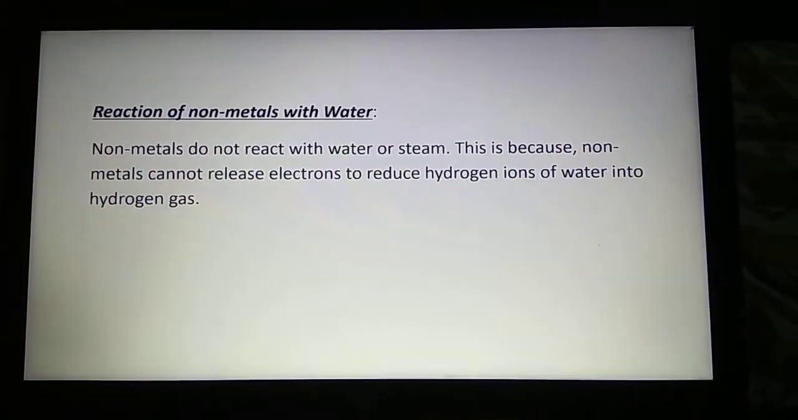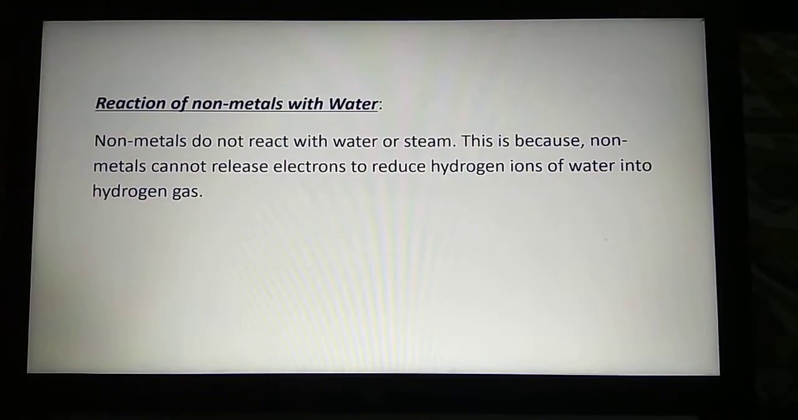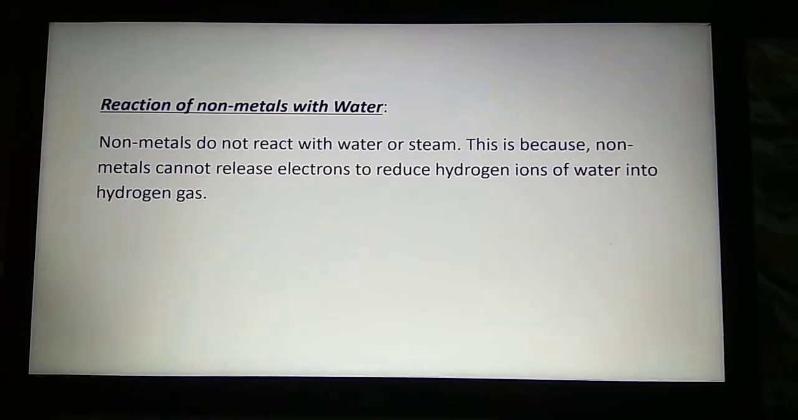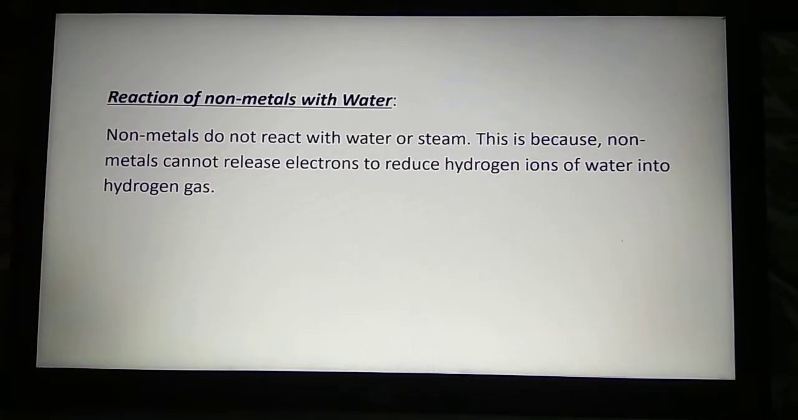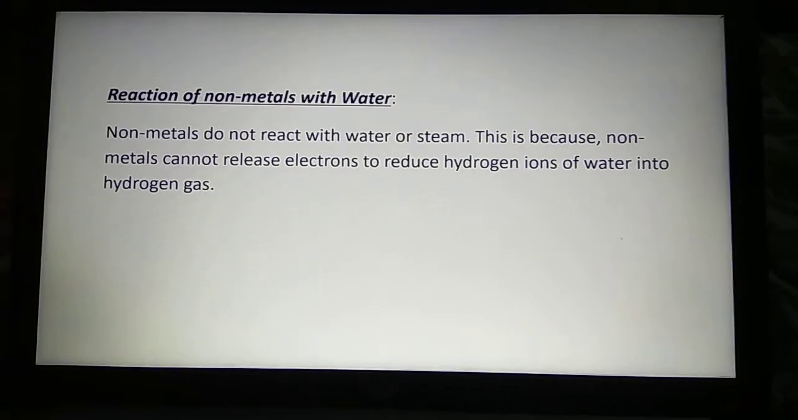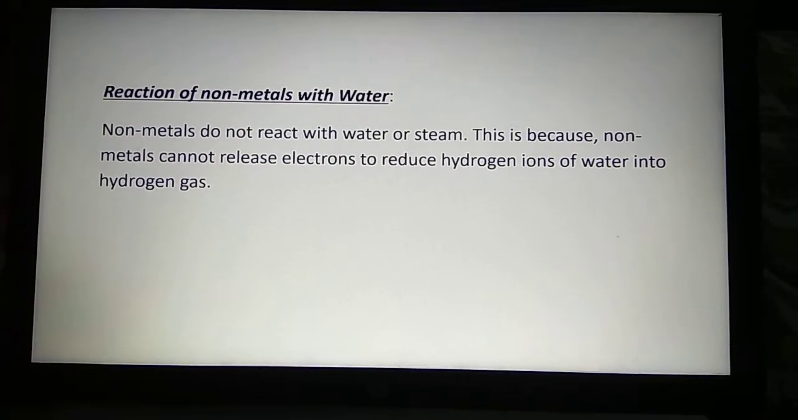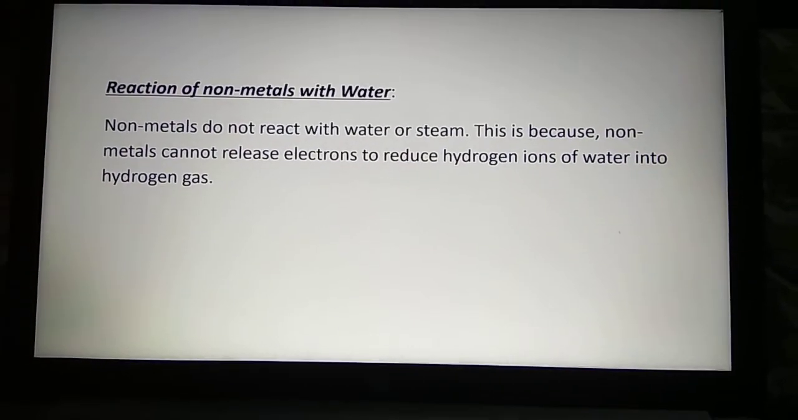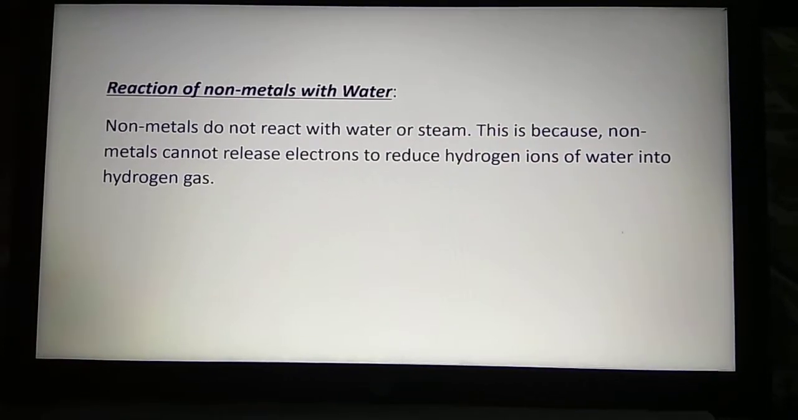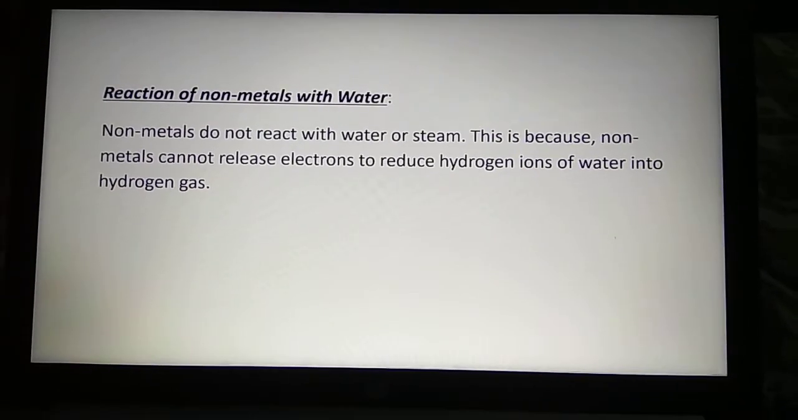Next is the reaction of nonmetals with water. What you have to remember? Nonmetals do not react with water or steam. Why? Because they cannot release electrons. Nonmetals usually accept electrons. So we can say, since nonmetals cannot release electrons to reduce hydrogen ions of water into hydrogen gas, they never participate in the reaction with water. That means they never react with water.